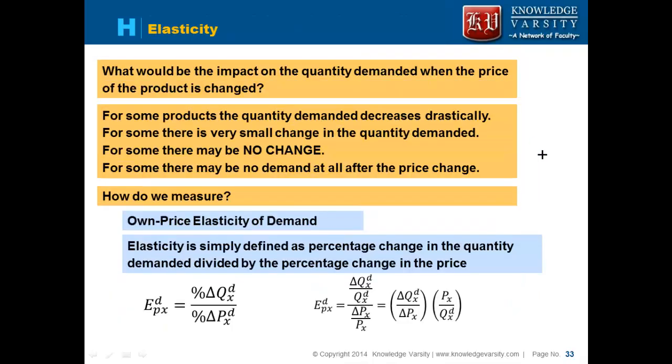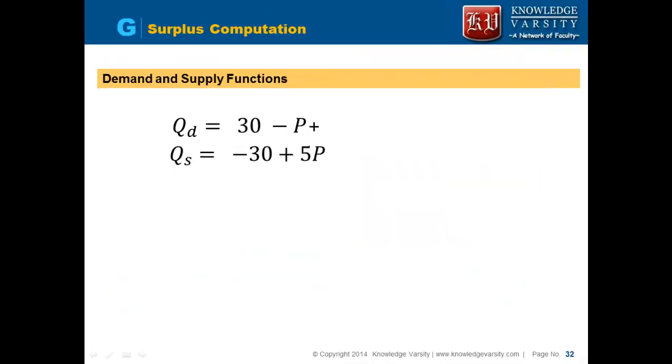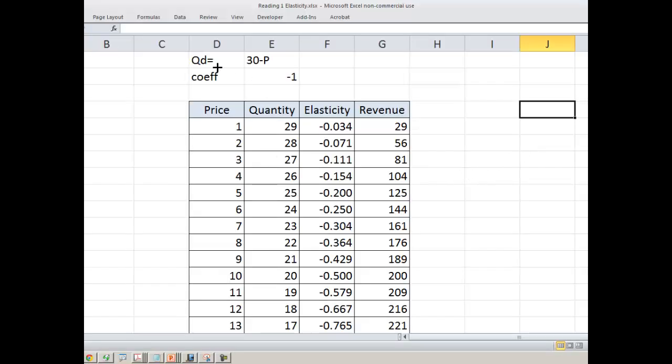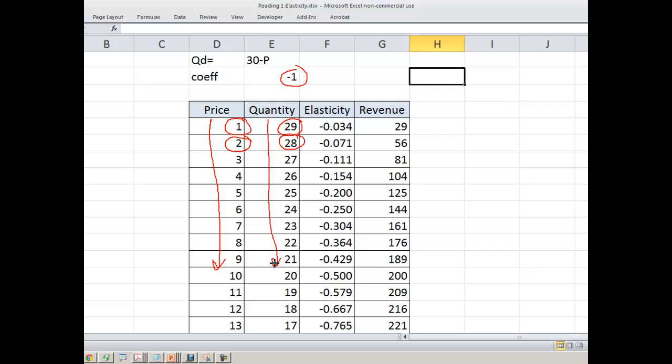So let us take an example wherein the quantity demanded is equal to 30 minus p, and I have taken this in Excel. So quantity demanded is 30 minus p. What is the coefficient of p? The coefficient of p is minus 1. So let's take the various price points and compute the quantity. If the price is equal to 1, the quantity demanded will be 29, 30 minus 1. If the price is 2, quantity demanded will be 30 minus 2, 28, like that. So this is your price. This is your quantity that is being demanded.